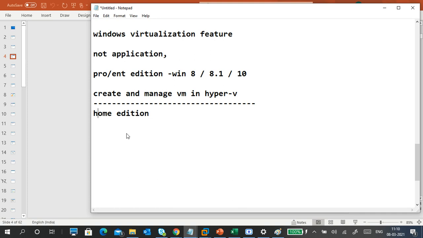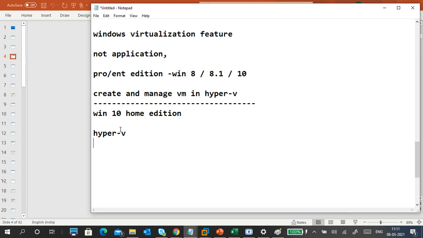I have a Windows 10 Home edition, and this edition does not have a few things. One of them is Hyper-V. Hyper-V is not there in Windows 10 Home edition. That's why I'm using this one.